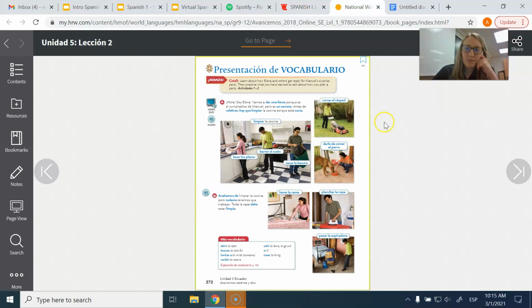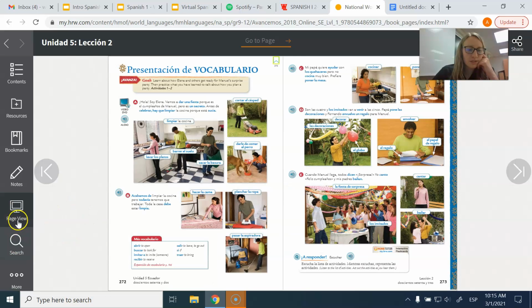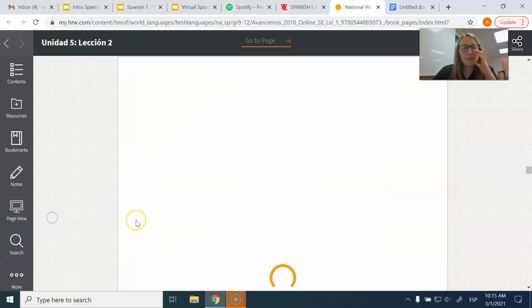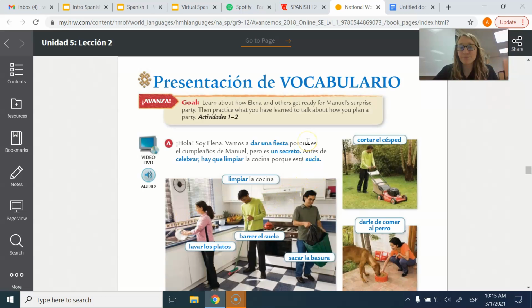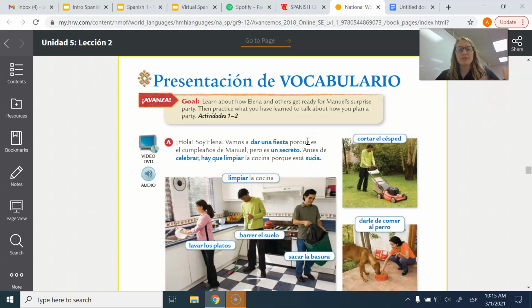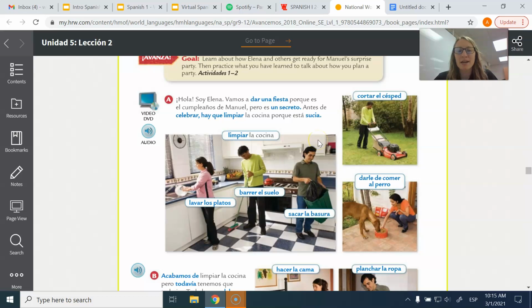Today, chicos, we're going to jump into 5.2. That's not the page view I wanted. Here we go. Unit 5.2. So today we have una presentación de vocabulario. It says, hola, soy Elena. Vamos a dar una fiesta.